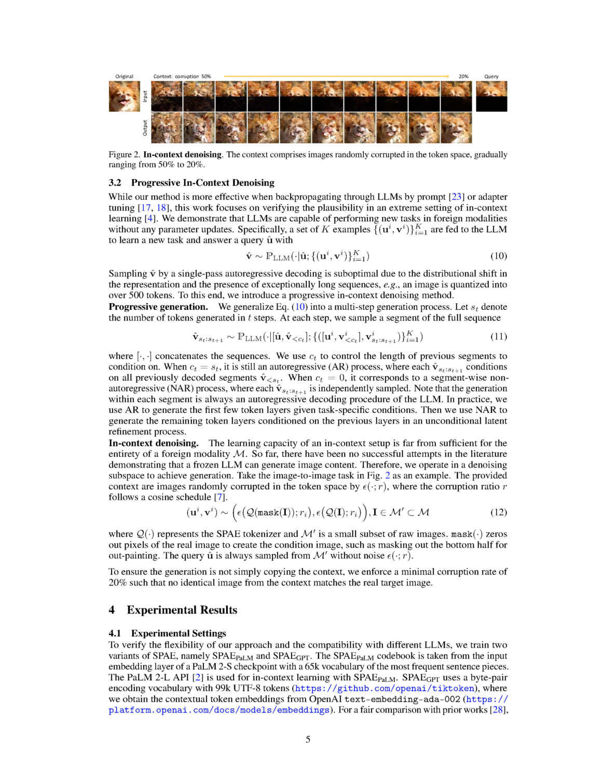In our experiments, we wanted to test the flexibility of our approach and its compatibility with different language models. So, we trained two versions of the SPAE model, one with the PaLM language model and the other with the GPT language model. The PaLM version uses a codebook from the input embedding layer of a PaLM 2-S checkpoint with a vocabulary of the most frequent sentence pieces. The GPT version uses a byte pair encoding vocabulary with 99K UTF-8 tokens.